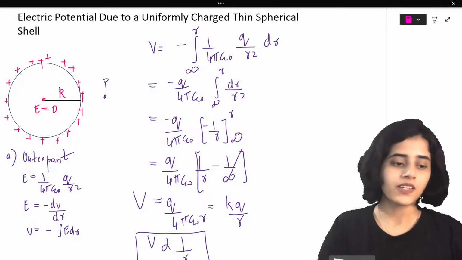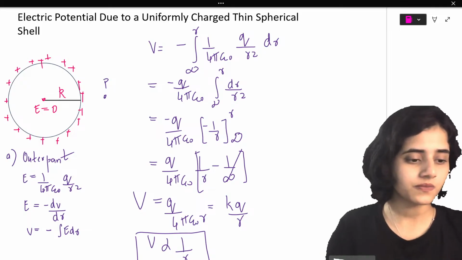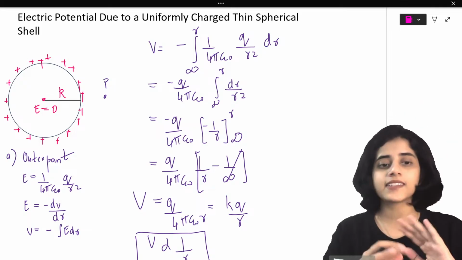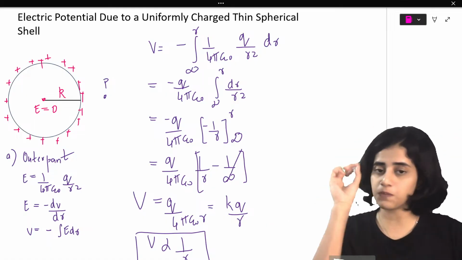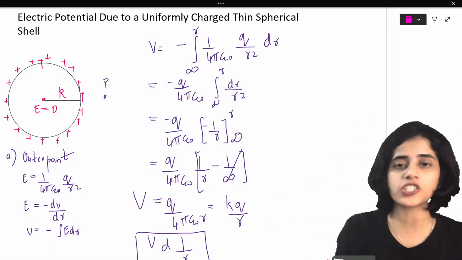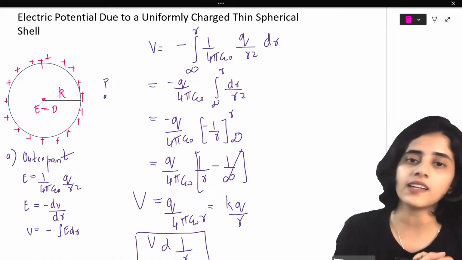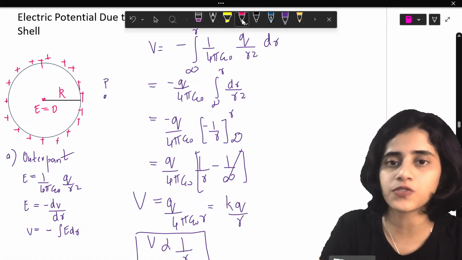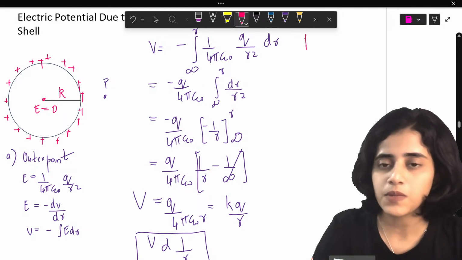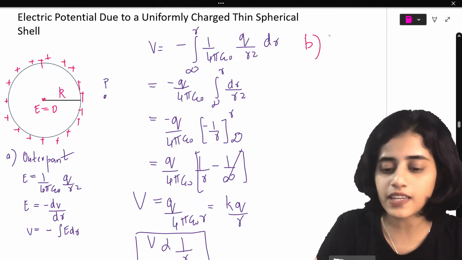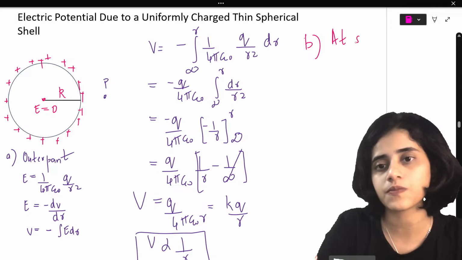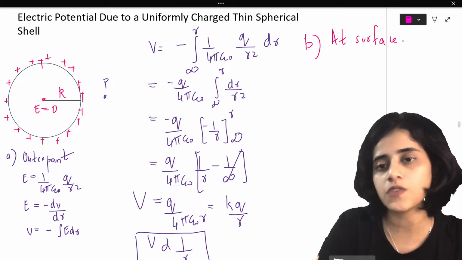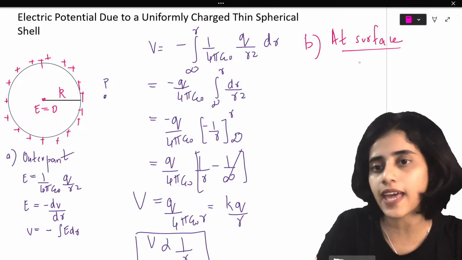So at an outer point, if P is outside, then the potential is proportional to 1 by R. Now, if you are taking a point at the surface, what happens?